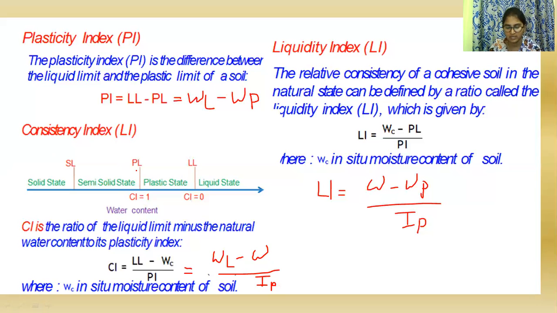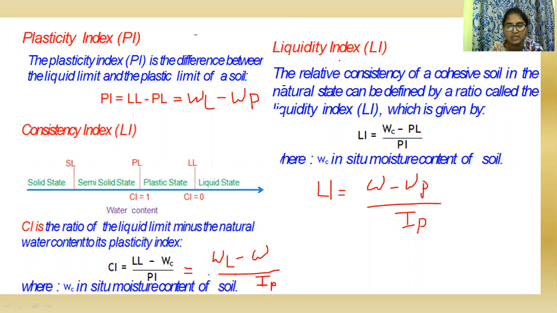Now once again, let us repeat the definition of liquid limit. The liquid limit is the water content at which soil is just about to pass from plastic state into the liquid state. At this limit, the soil possesses a small value of shear strength.